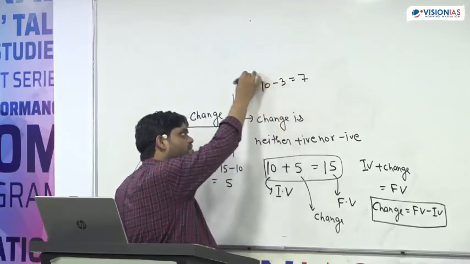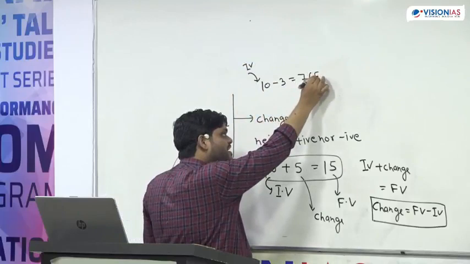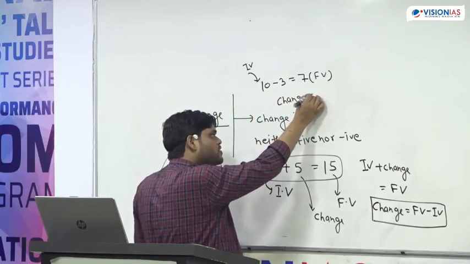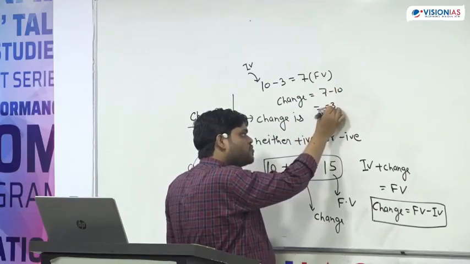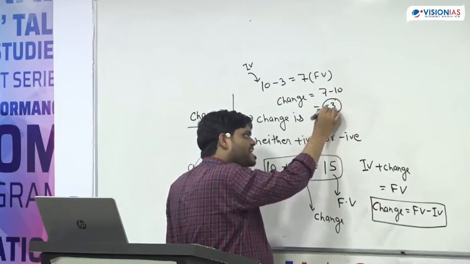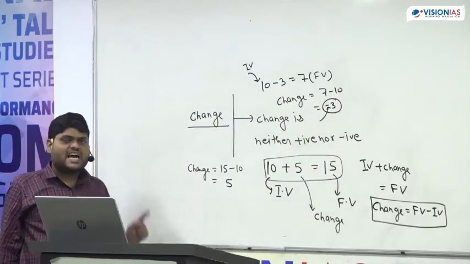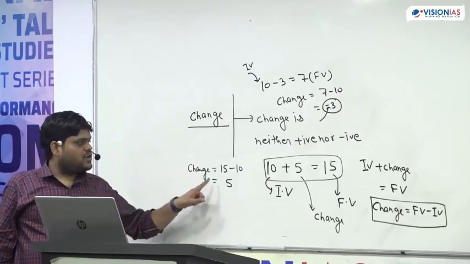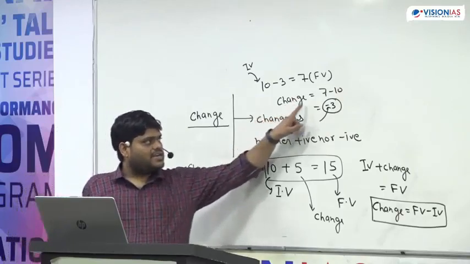10 minus 3 is equal to 7. This is the initial value, and this is the final value. Here change is equal to 7 minus 10, that is equal to minus 3. And the minus sign showing here is a negative change. So change will always come with a sign, either positive or negative.